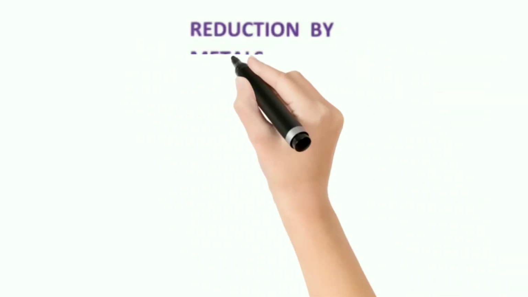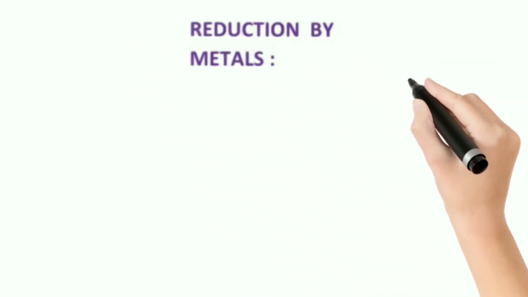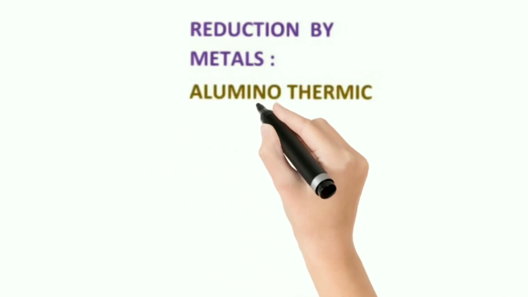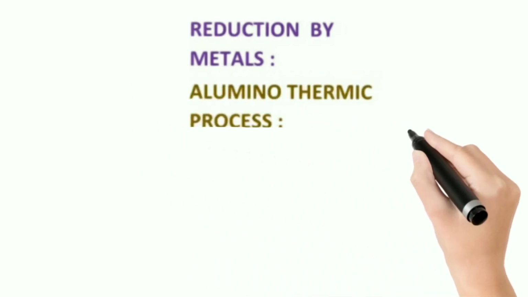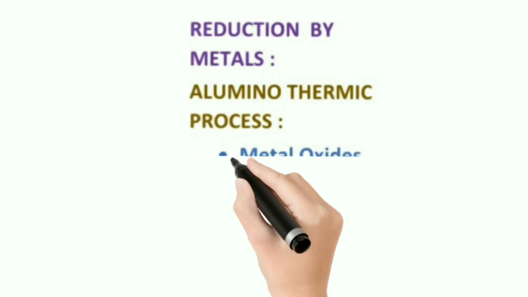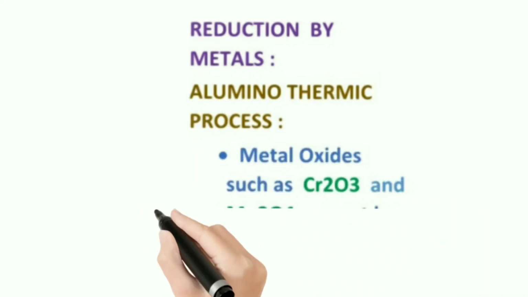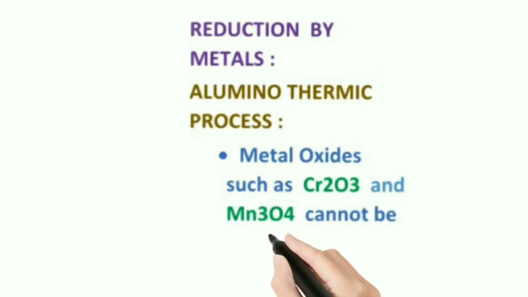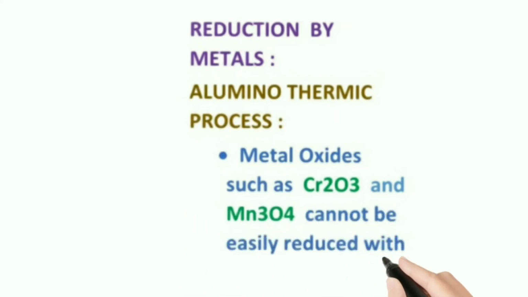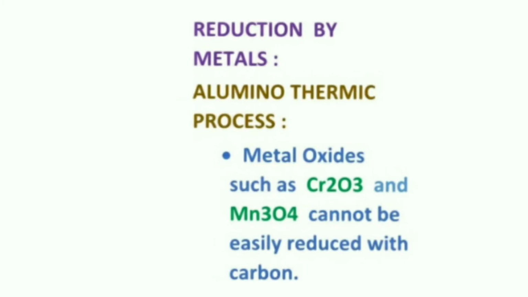Let's see the next process, reduction by metals. In this process, metal oxides such as chromic oxide can be reduced by the aluminothermic process. Chromic oxide or manganese oxide can be reduced easily with the help of this method, reduction by metal. Let's see about this aluminothermic process elaborately.